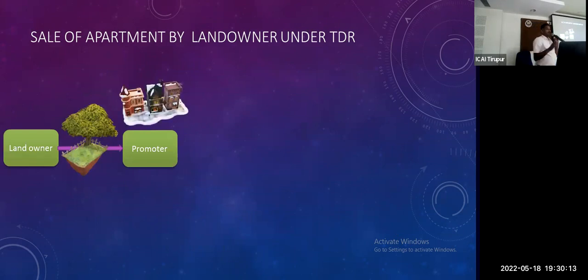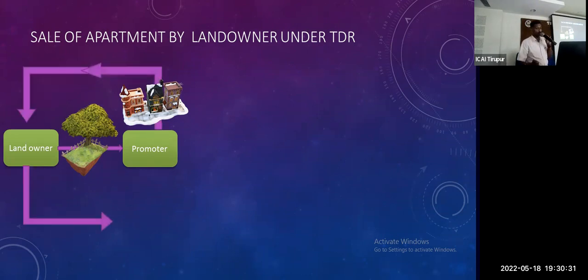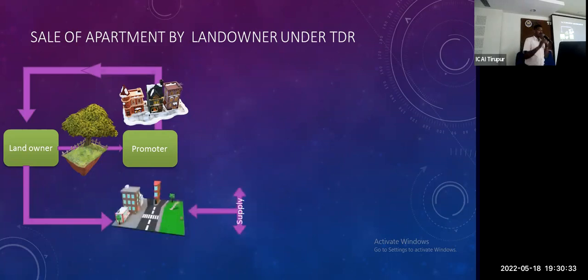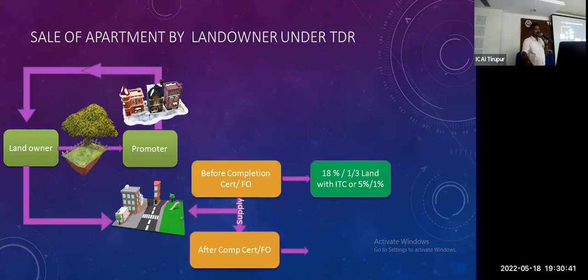Again, apartment sold by landowner. Nothing but landowner, they are giving their own liability. Landowner may get the liability apartments from the promoter. Again, landowner, they are sold. After completion or before completion, in case sold after completion, no issue, nothing to worry. They have to reverse, in before, we have to go. Maybe affordable housing or non-affordable housing, whichever it is, we pay taxable 1% or some other rate.